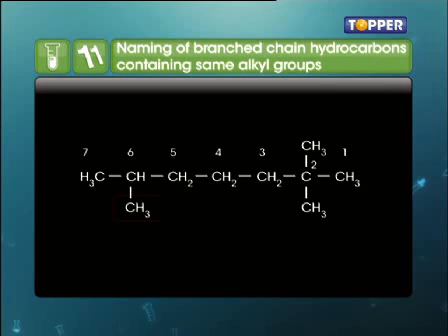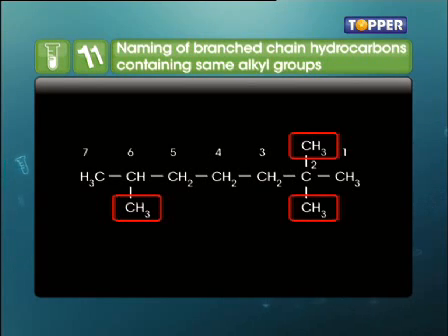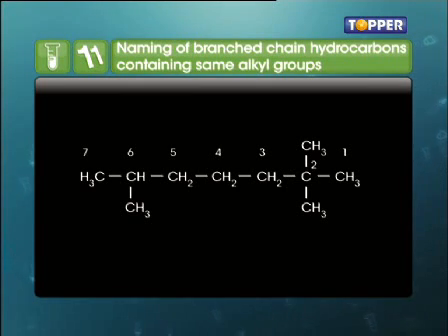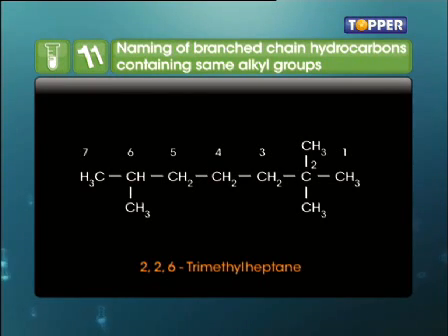In this example, one methyl group is present at position 6 and 2 methyl groups are present at position 2. According to the rule, if 2 or more identical substituent groups are present, then the numbers are separated by commas. So the positions will be indicated as 2, 2, 6. Since 3 methyl groups are present, we will write it as trimethyl. So, incorporating all the rules, we get the name of the compound as 2,2,6-trimethylheptane. Easy, isn't it?